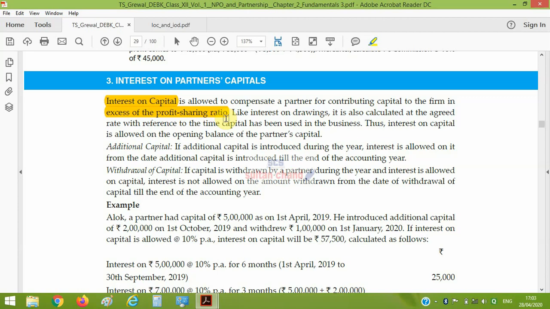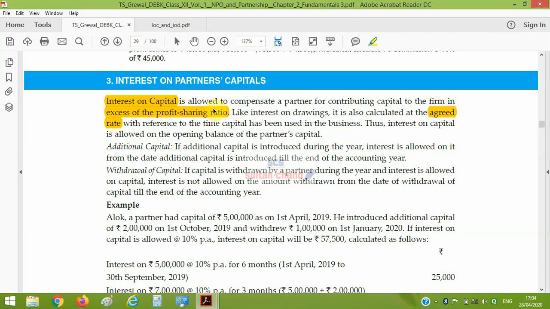So many times, as per the partnership deed, interest on partners' capital is allowed to the partners, and it is calculated at an agreed rate which is mentioned in the partnership deed. But if the partnership deed is silent, then no interest will be given.